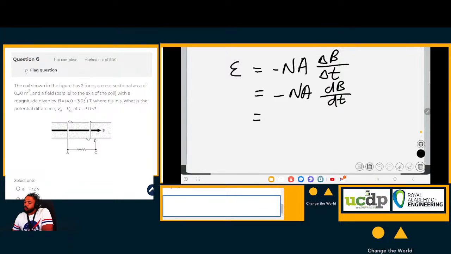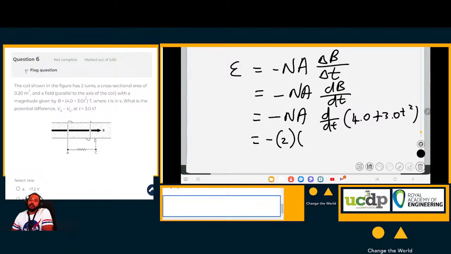So if we were to rewrite it, it would be the negative of N times A times d/dt of the magnetic field. It changes as 40 plus 30t squared. That's how the magnetic field changes. Now what is N? It's 2, we've been given that. What is A? The area has been given as 0.2.